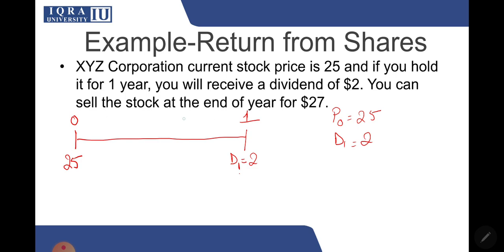You can sell the stock at the end of the year for 27. So this is the end of the first year, and this is the start of the first year. At the end of the first year, you can sell it for 27. So this is P1, and this was P naught.